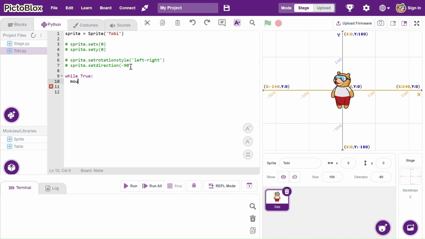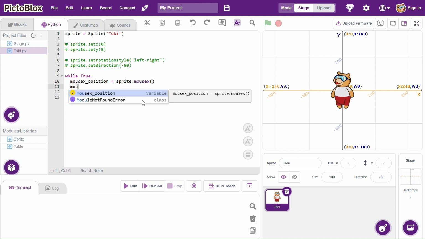So I'm going to declare a variable that says mousex_position and set it to sprite.mousex. So this is going to hold the position of the mouse cursor along the horizontal axis consistently while the loop is running.